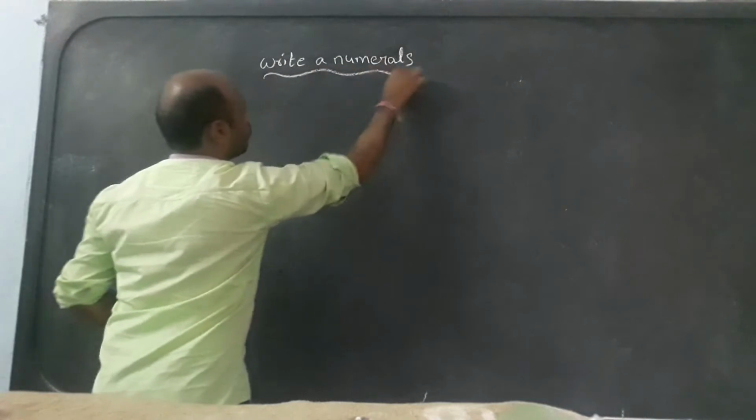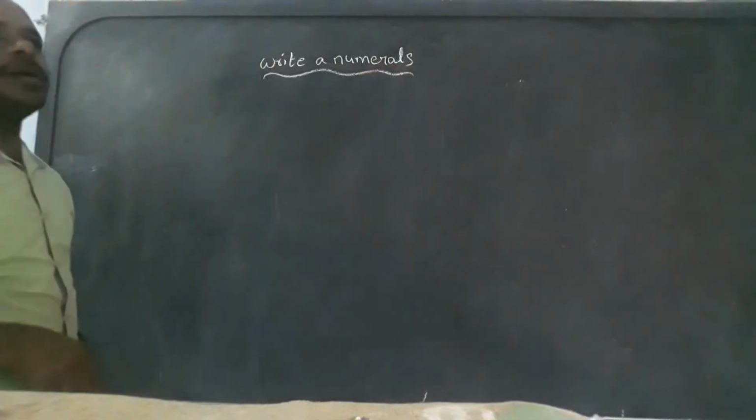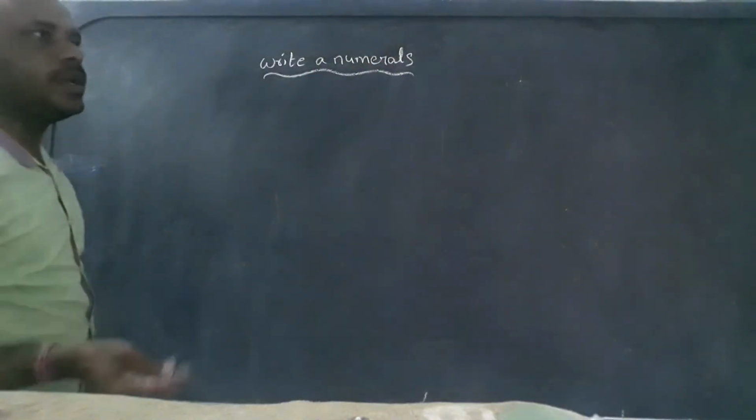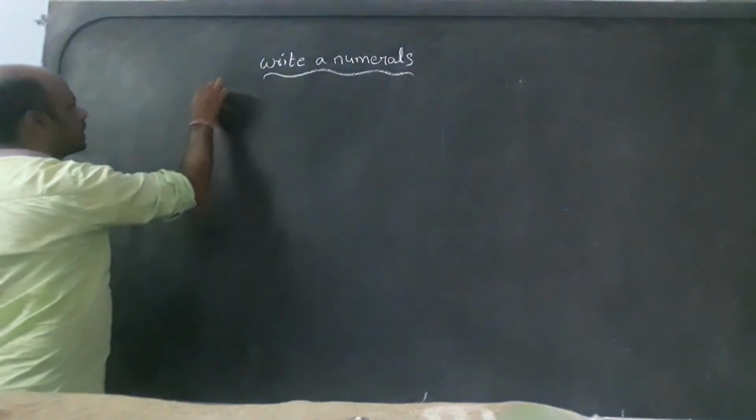Okay, now for examples: if a number is given, how do we write it, and how do we read the numbers? I am writing the examples.